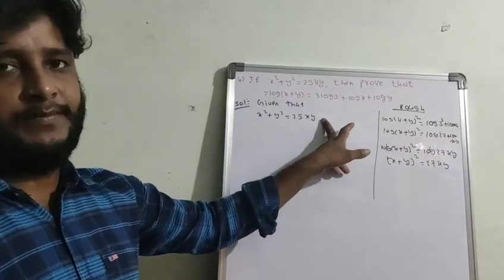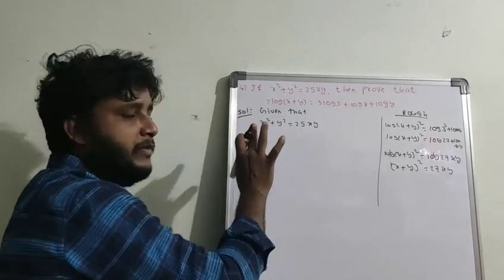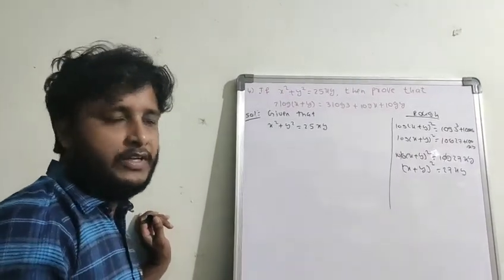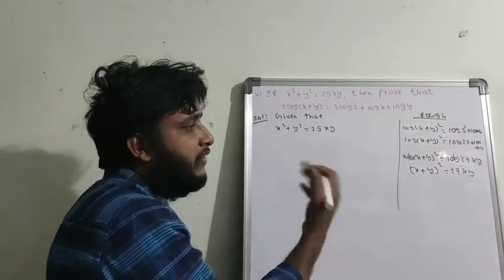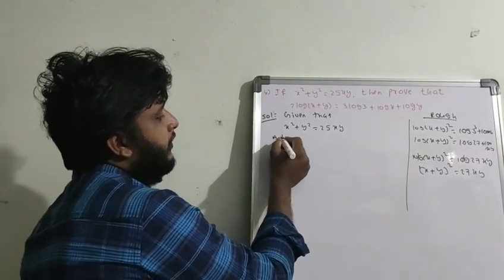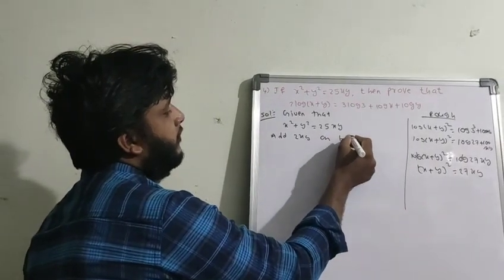You have to add 2xy. Similarly, x square plus y square plus 2xy becomes (x plus y) whole square, because (a plus b) whole square is a square plus b square plus 2ab. So on both LHS and RHS, we have to add 2xy on both sides.